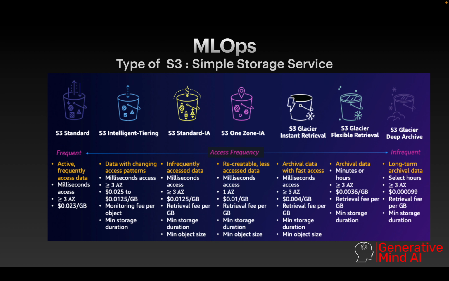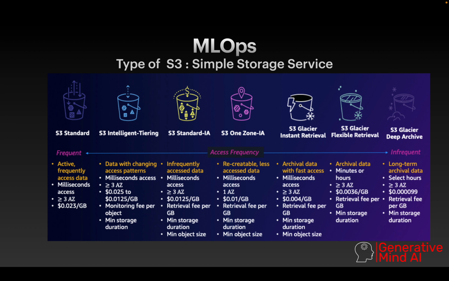And this is what you are able to see: 0.0125 per GB is the charge which you need to pay, plus a monitoring fee per object. So there is monitoring provided by the AWS system, so they are going to monitor your data, so that it is really secure. And there is a minimum storage duration as part of S3 Intelligent-Tiering.